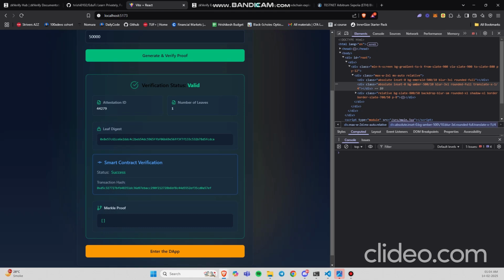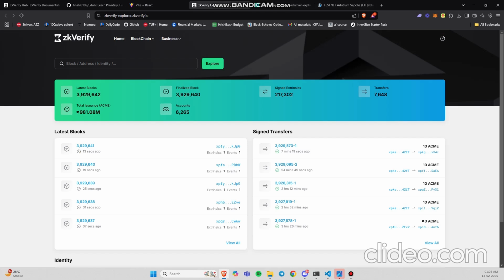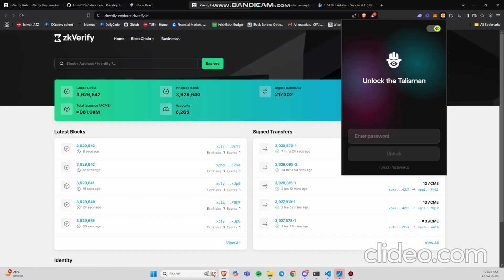So we have the verification status as valid, the attestation ID, the number of leaves, leaf digest, smart contract verification and the Merkle proof. I'll go to the ZK Verify Explorer. I'll type in my Talisman address.